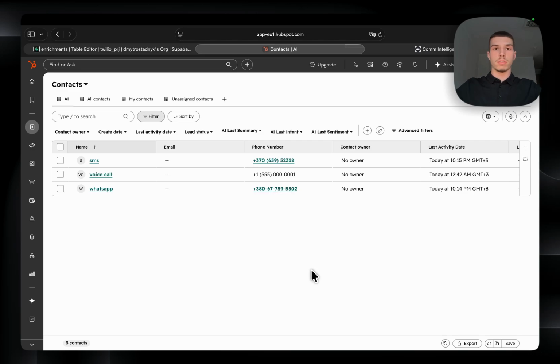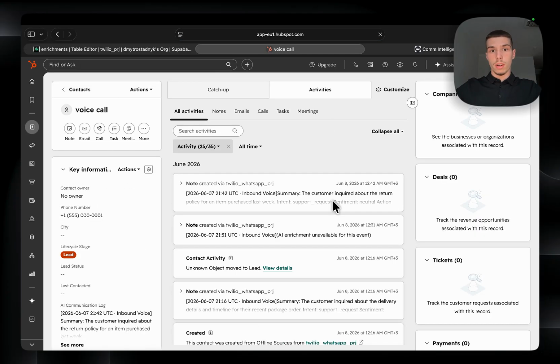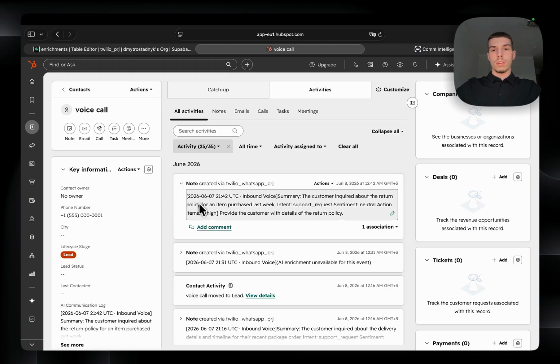So the server has no way to tell the difference, and we can see that it works with the CRM. I have just a pre-recorded MP3 file, and we can see the summary, action items.